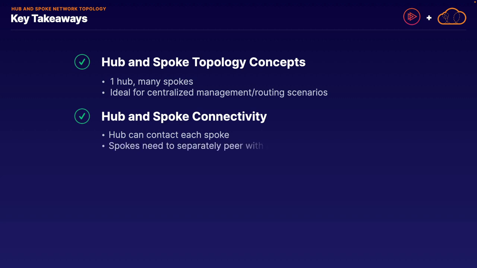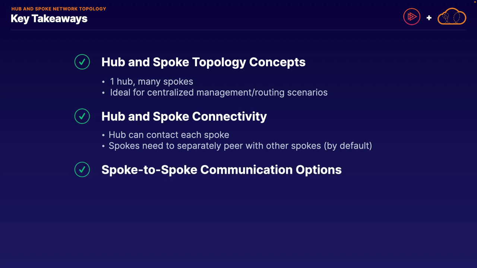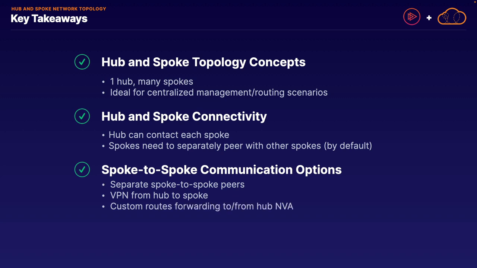However, for spokes to be able to communicate with each other, by default, we need to create a separate peer connection directly connecting those spokes. And then finally, we covered the variety of spoke-to-spoke network communication options, which include, from the previous point, creating a separate peer connecting one spoke network to another, using VPN connections to enable transitive communication from hub to spoke, and then also creating custom routes to forward traffic to and from a virtual appliance to enable that spoke-to-spoke communication as well. That's going to go ahead and wrap up this lesson.